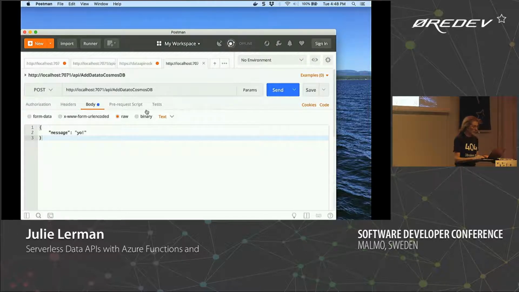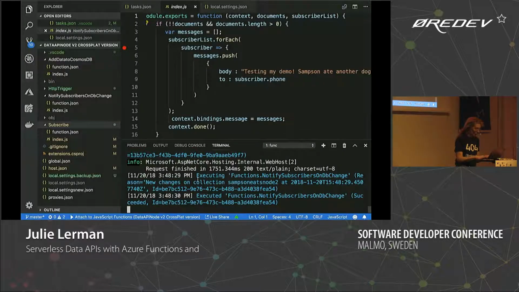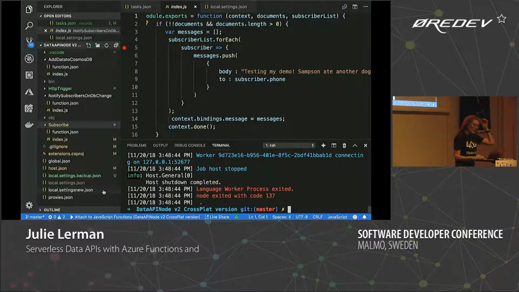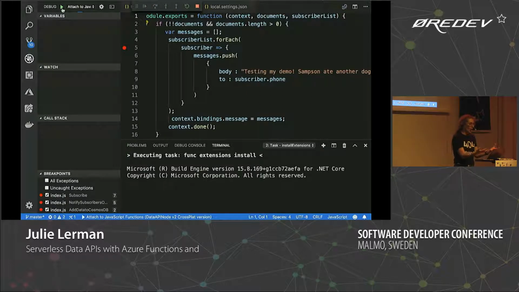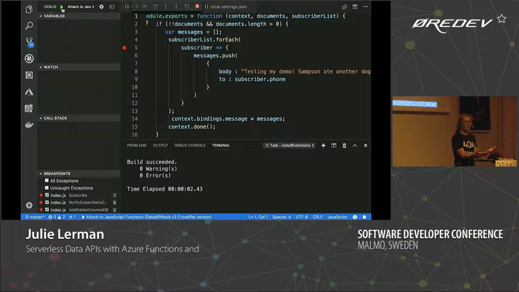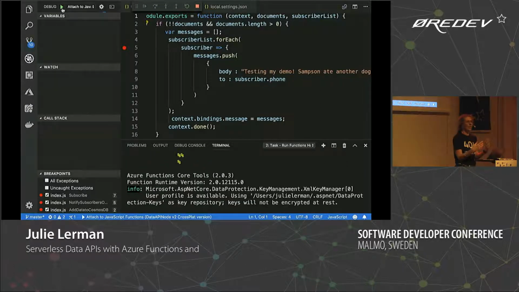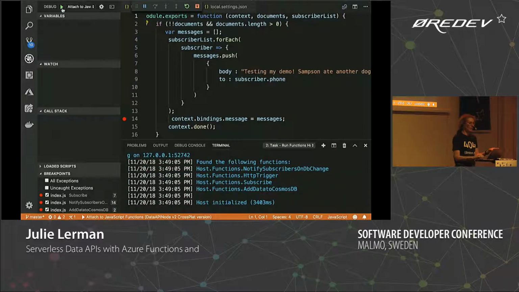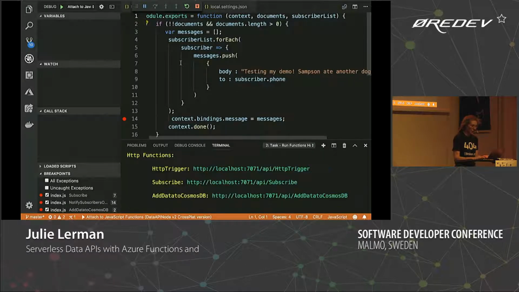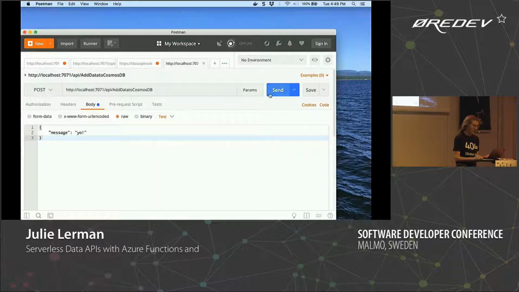But what's really nice about being able to do this, I'm going to Control C to stop it all, is that I can debug in here. So you have the full, rich debugging experience for developing. I've got all of the tools that I need right at my hands in Visual Studio Code with the extensions, and all of the things that Visual Studio Code gives me, plus the addition of these nice extensions for building the Azure functions, and I can do the testing. So, okay, those are ready again, but this time I'm debugging, and I'll just run this one again.